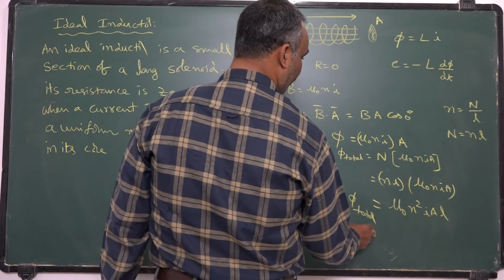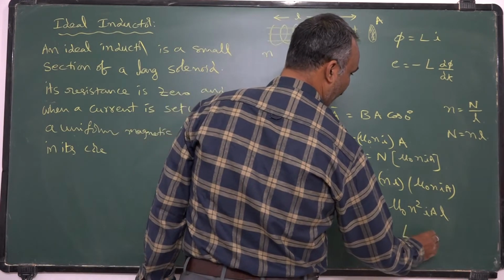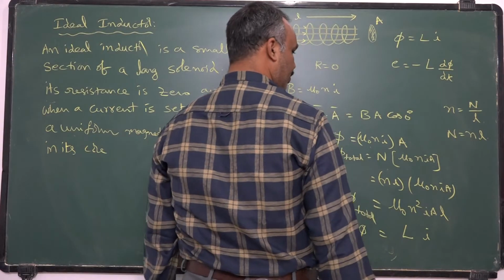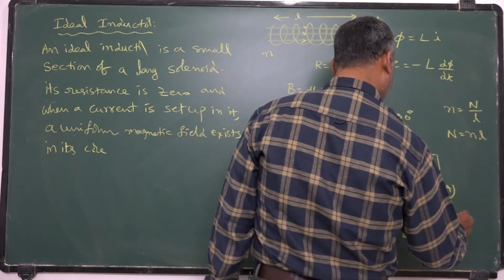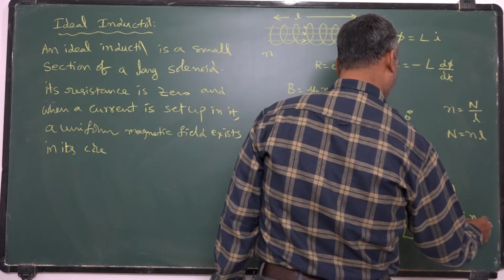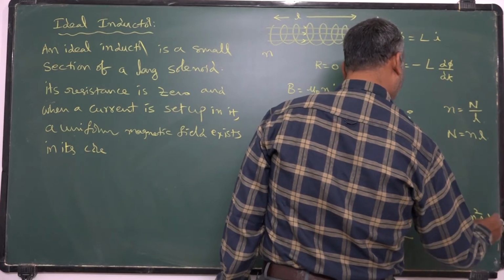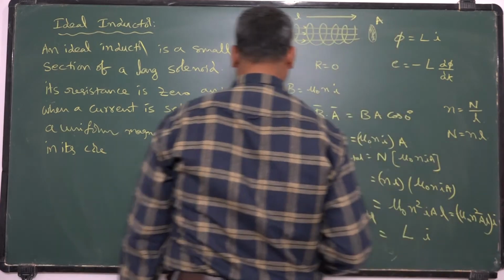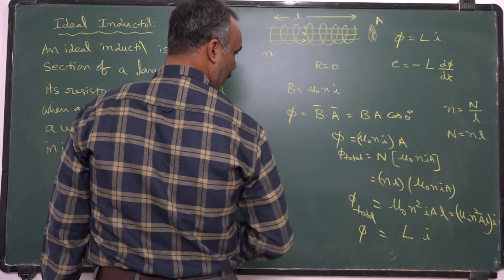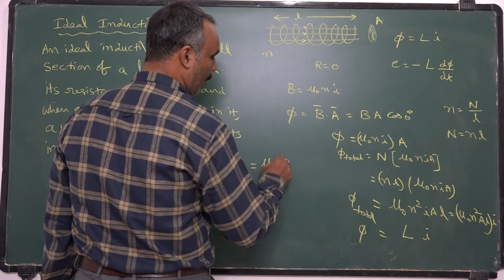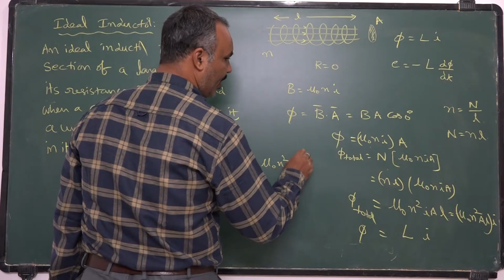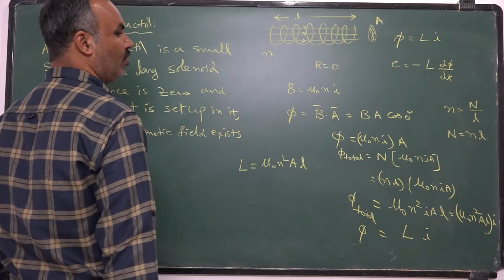You can compare it with flux is equal to L i. So you may write it as mu 0 n square A l into I. L is comparable with mu 0 n square A l.